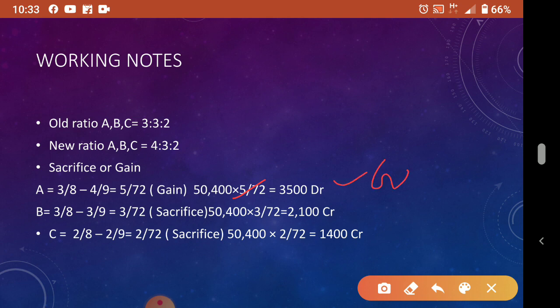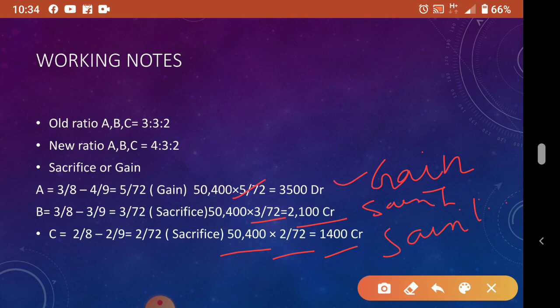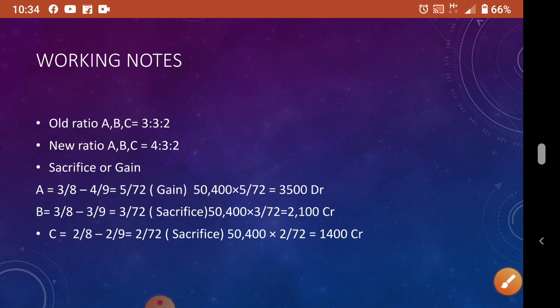Now 50,400 into 5 by 72 is 3,500. So this is gain. This one is 50,400 into 3 by 72, 2,100 credit. So this is sacrifice. Here for C also, 2 by 72, 1,400 sacrifice. So this way it will come. So who will be debited? Always the gaining partner will be debited, and the sacrificing partner will be credited. Understood? Remember that always the gaining partner will be debited.